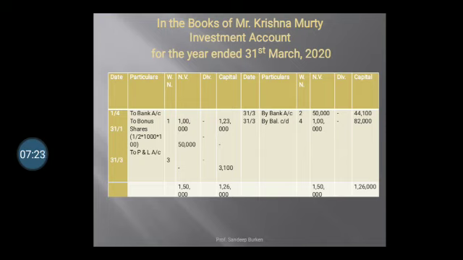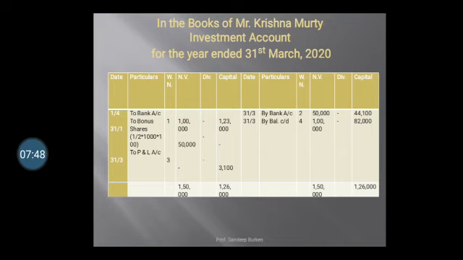We have sold the bonus shares, that is 500 into 100, 50,000. We have calculated the sale price 44,100. And also we have to find out the profit or loss on sale. We have calculated and we got the profit on the sale, that is 3,100. We have recorded on the debit side to profit and loss account 3,100.